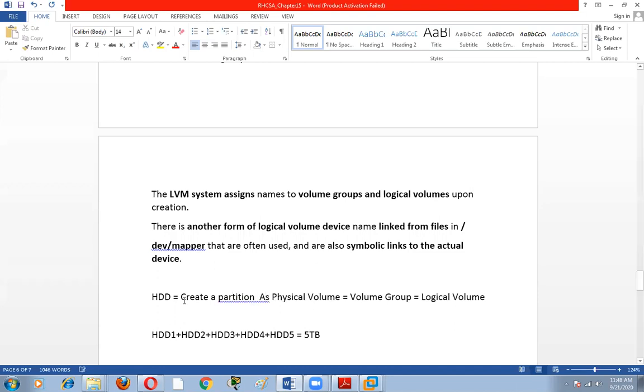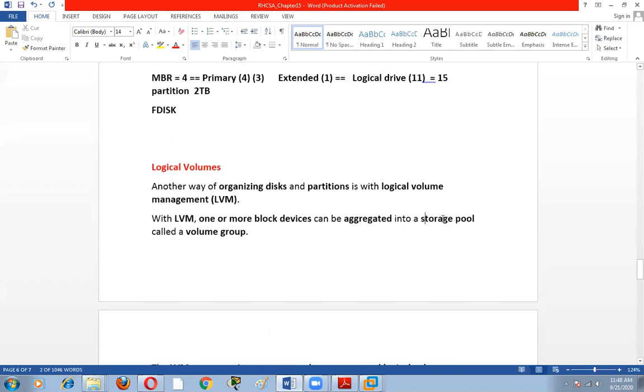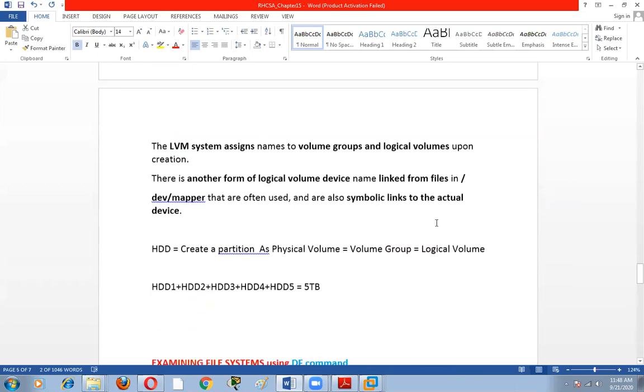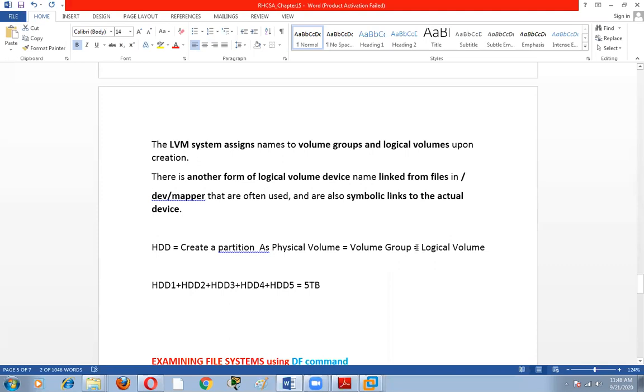We can also create the partition or use the whole hard disk as a physical volume. Then add this physical volume in a volume group. This volume group is called a storage pool. In this storage pool, we can create a partition. That partition is called a logical volume.